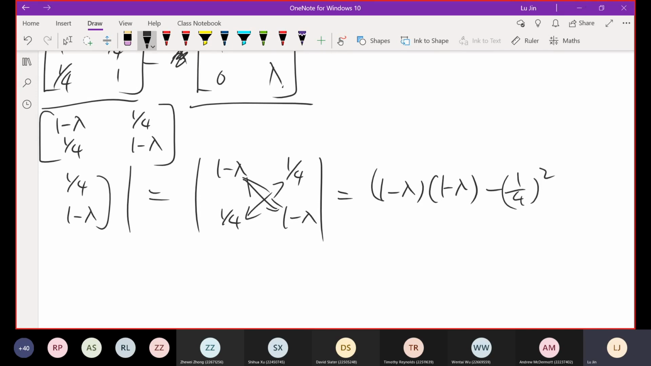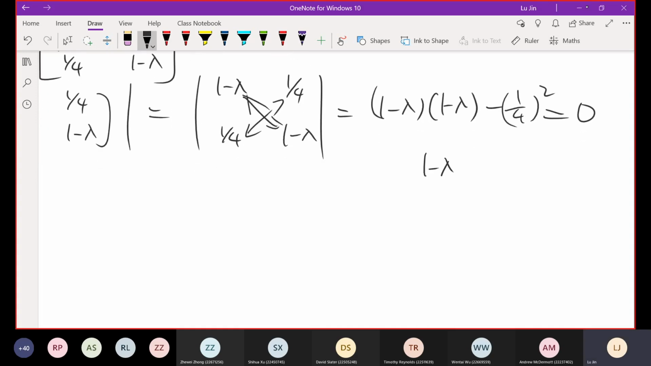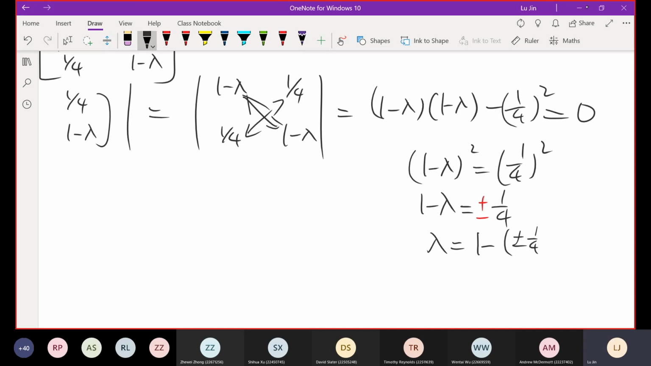So for determining the value of lambda, we need to set this thing to be 0. This gives us (1 minus lambda) squared equal to (1 over 4) squared. So square rooting both sides gives us 1 minus lambda equal to 1 over 4. But we have two possible values, positive and negative. That means the lambda value will be equal to 1 minus positive or negative 1 over 4.